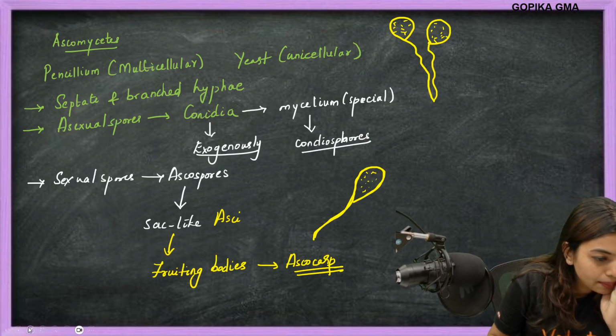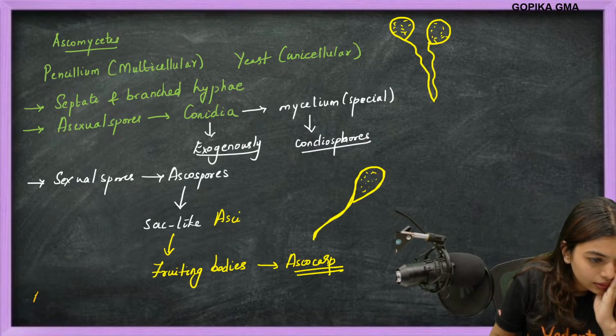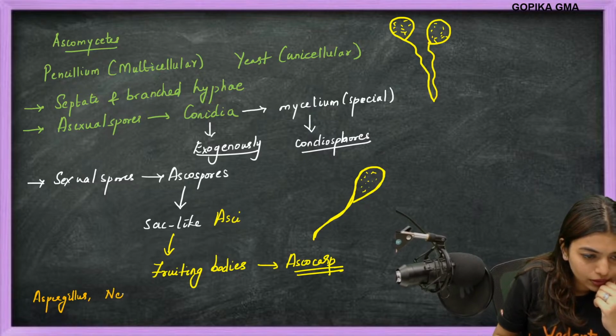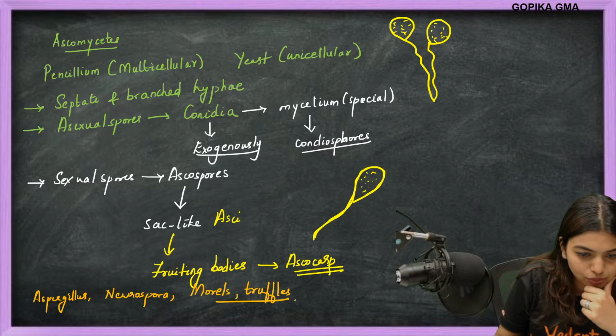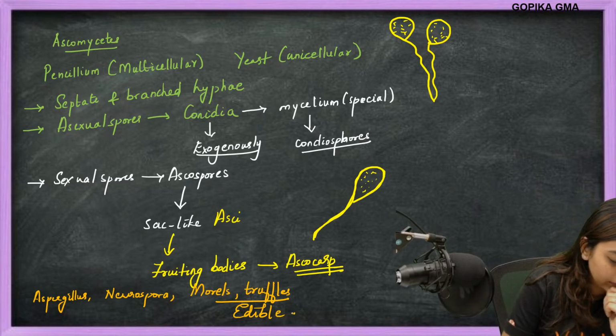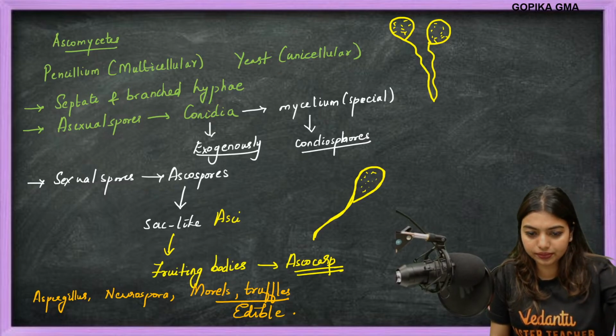Now, examples: you have Aspergillus, Neurospora. Okay, you can remember morels, truffles. In that, these two are edible. Done.